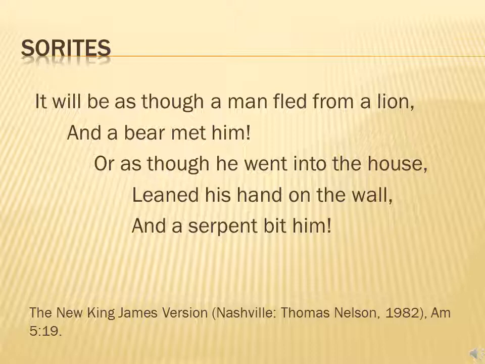And again, it's giving the idea that no matter what they do, they can't get away from what God is going to cause to happen to them. All right, so just like we've seen in the parallelisms, this needs to be interpreted in the context of the SORITES itself, not each individual part. You don't want to just be looking at a man fleeing from a lion and trying to figure out exactly what that means, and then him going into the house with the leopard and what that means, the serpent. Now you can do that maybe with application, but for interpretation, it's giving that idea of linear motion.